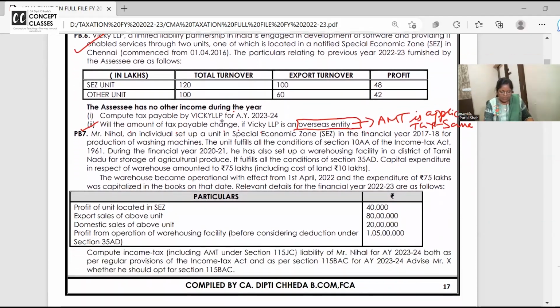Please ask, are there any doubts, or is it all clear to all of you? AMT is coming not only in CMA final. Even in the CA final exam, AMT comes not alone, because it's very easy, but in combinations: normal tax or AMT or the new tax regime. Somehow they combine them and ask a nice problem. So your RTPs, your mock tests and your final exam have this topic, which is very scoring.